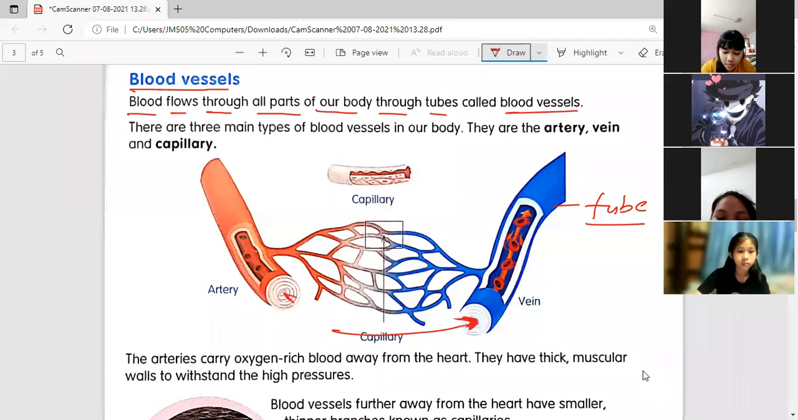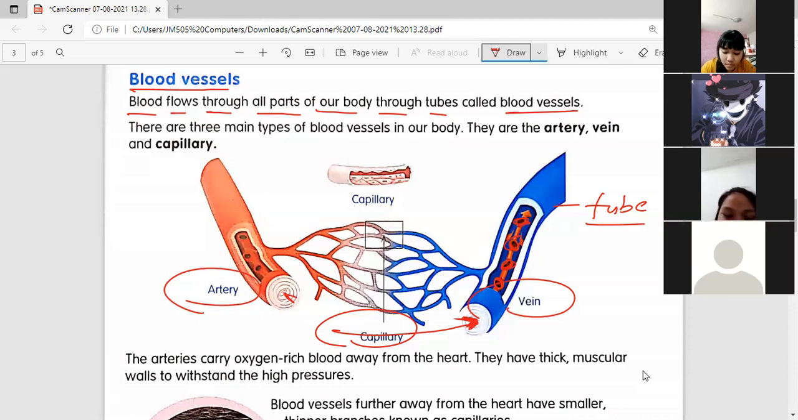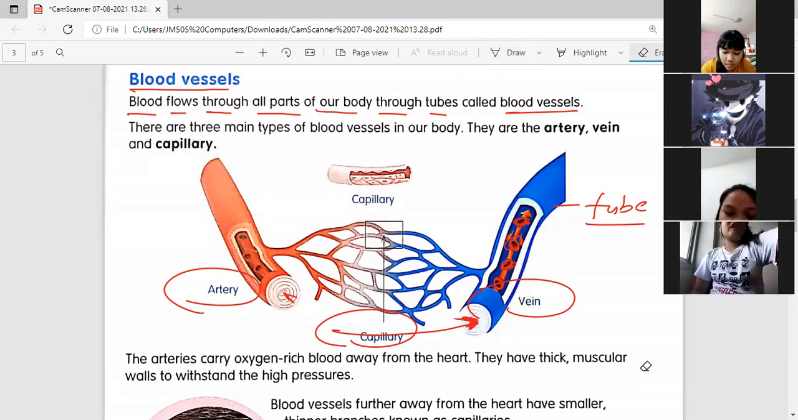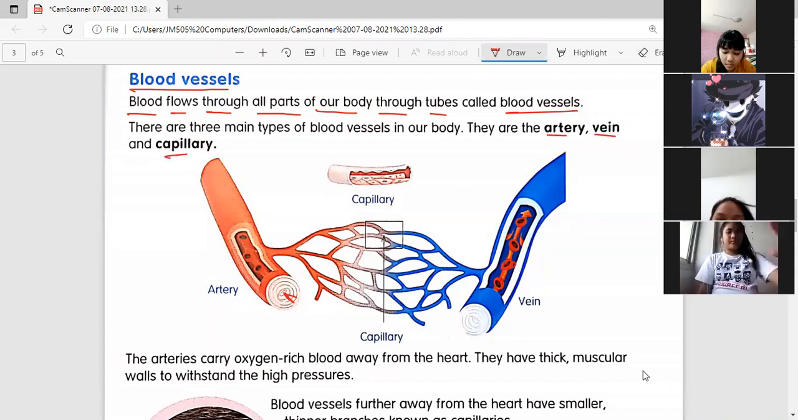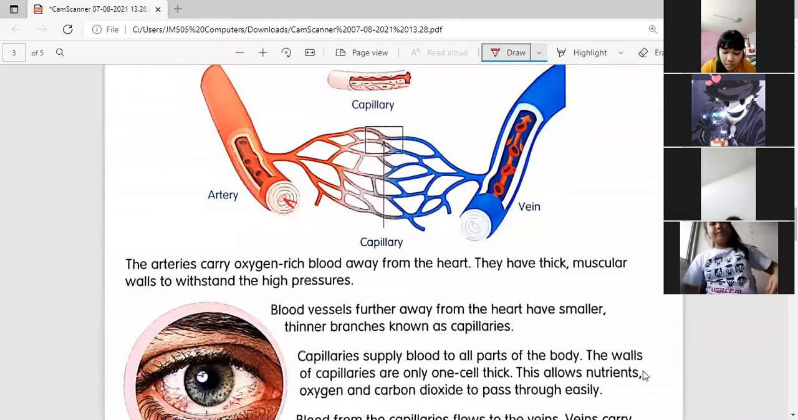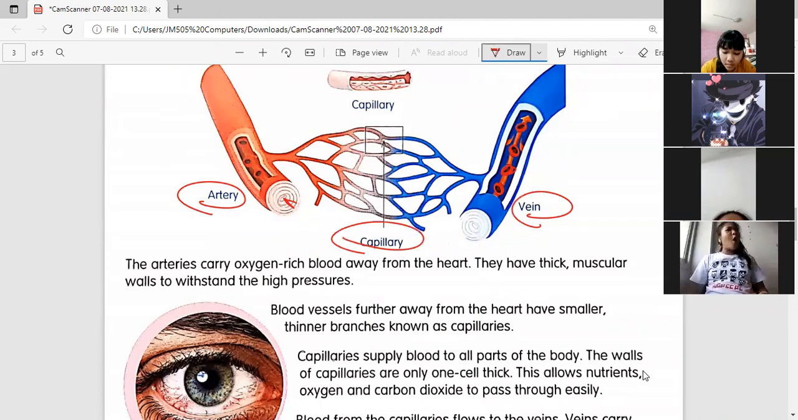Do not be confused about vein, capillary, and artery. All of them are blood vessels. Okay? That's why the blood vessels are composed of capillaries, veins, and arteries. Now let's talk about the three. Number one, artery, vein, and capillary. If you can see, the artery is here, the vein here, and the capillary is in the middle. So let's talk about that one.